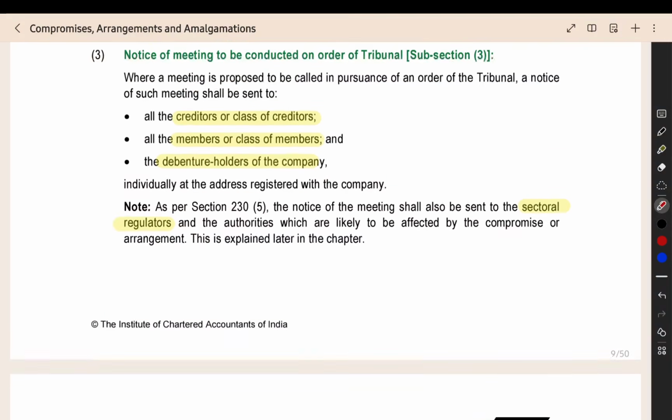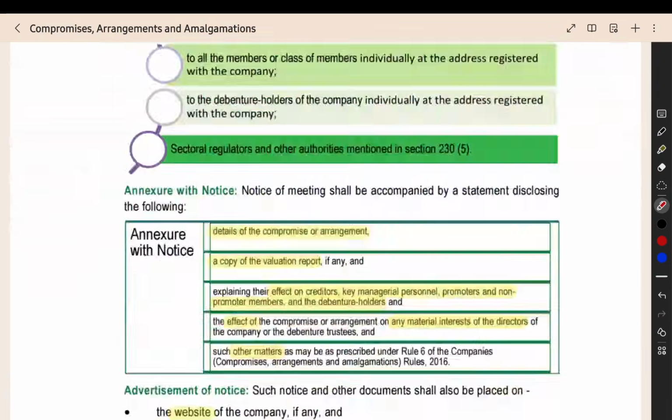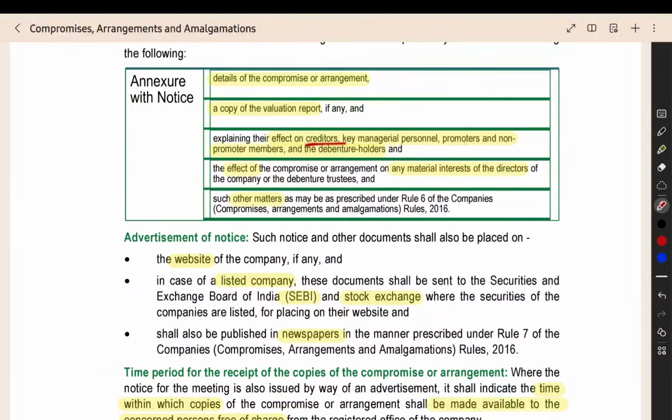When you see the members, we have two types of members: promoter members and non-promoter members. You have to give the effect on both of these: how it will affect the promoter, how it will affect the non-promoter. Along with that, you have to give how it will affect the key managerial personnel. So how it will affect the creditor, promoter and non-promoter member, debenture holder, KMP.